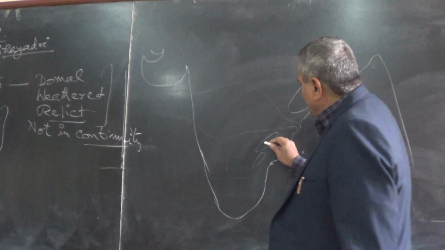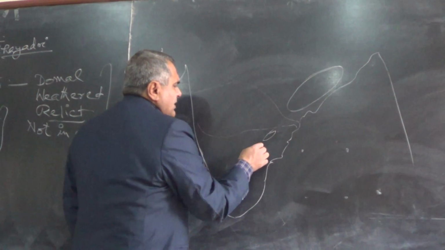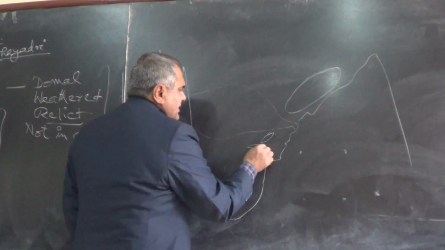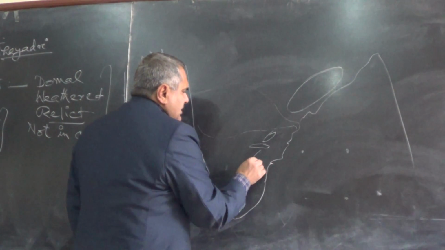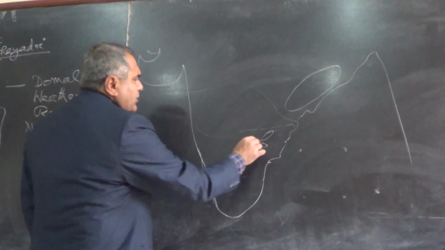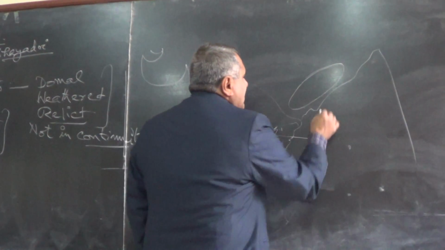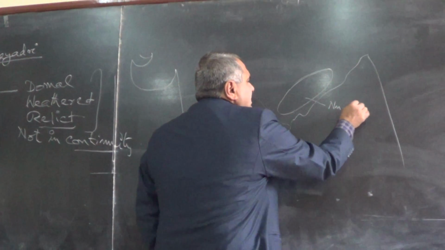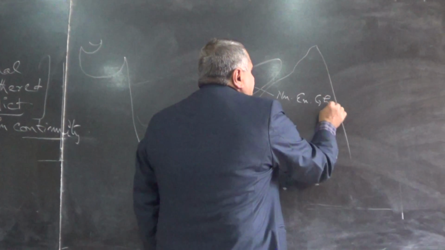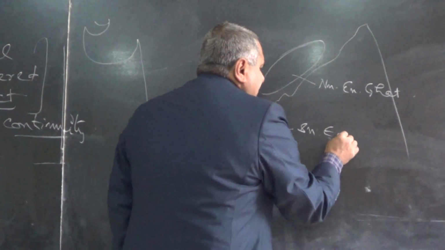These are small ranges, this is one, this is another, third and fourth. Together they make the Northern Eastern Ghats. This is the Southern Eastern Ghats.